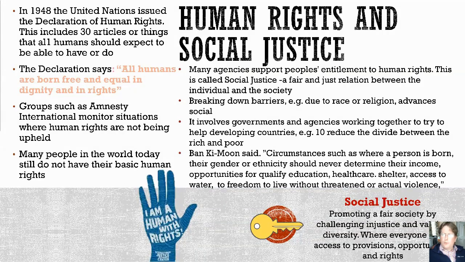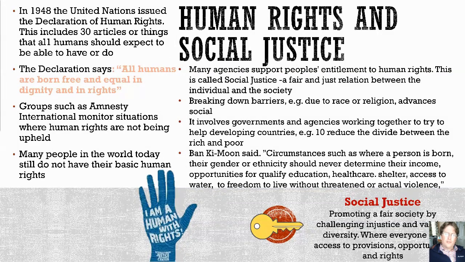Many agencies support people's entitlement to human rights. This is called social justice, a fair and just relation between the individual and society. Social justice is about breaking down barriers due to race, religion, advantages in society, maybe just bad luck. It involves governments and agencies working together to try and help developing countries to reduce the divide between the rich and the poor.